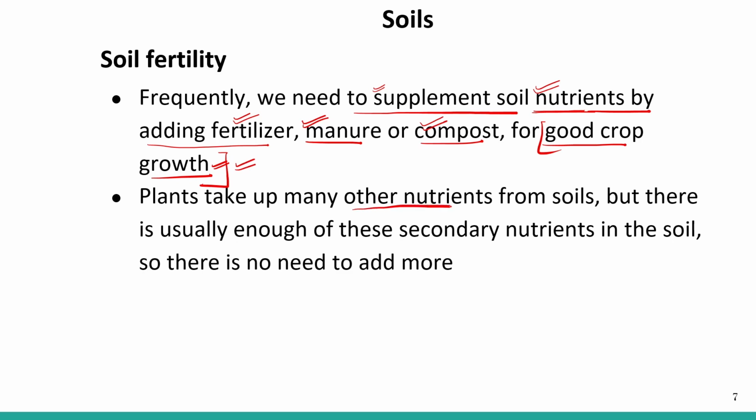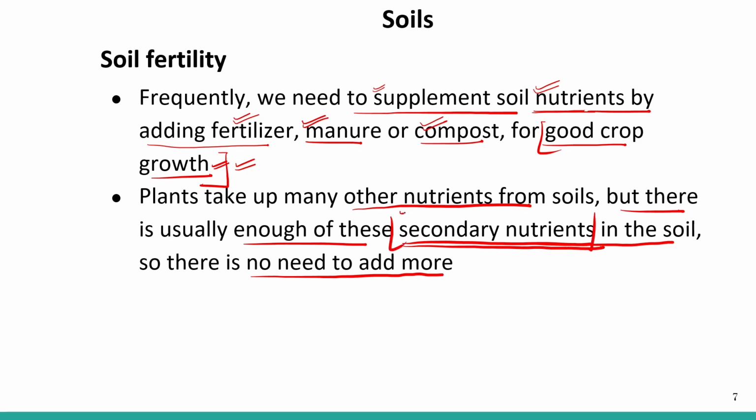Plants take up many other nutrients from the soil, but there is usually enough of these secondary nutrients in the soil, so there is no need to add more. These nutrients are required in a very small quantity, but they are very important, right? They are sufficiently present in the soil, so we do not need to add them from time to time, but the primary nutrients must be supplemented after every cycle of the crop plant.